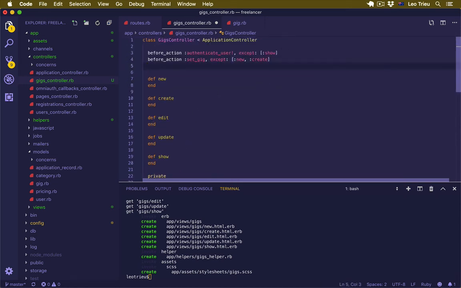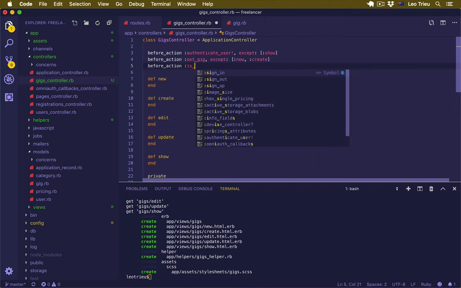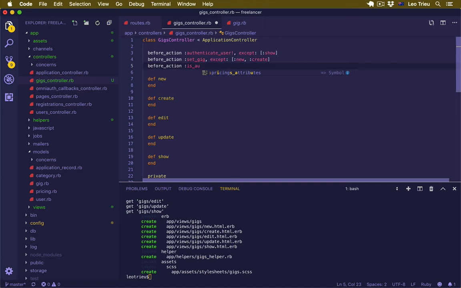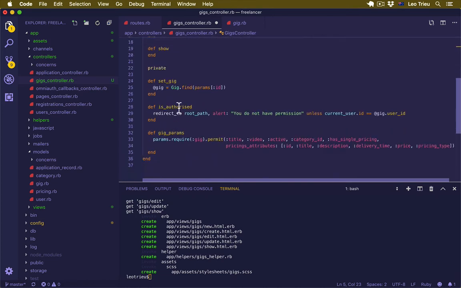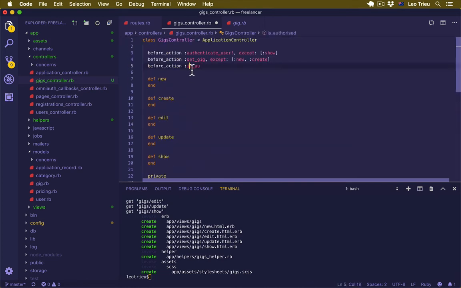Alright, and the last one is before_action :authorize. Okay, just copy this one. Is_authorized, and we do that only for the edit and the update action.